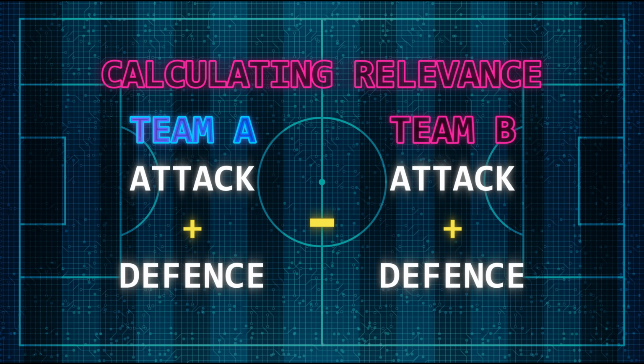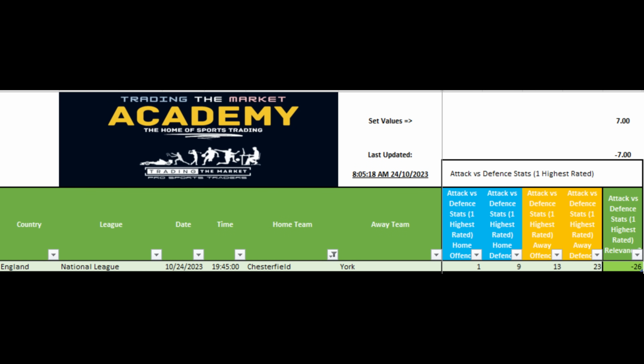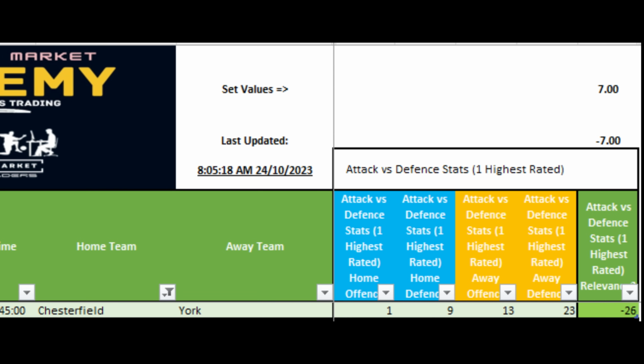All of the figures I will be using were taken from the TTM spreadsheet on the 24th of October. So first up, let's look at the Chesterfield game against York City. Chesterfield are currently ranked first for their attack and 9th for defence. York City, on the other hand, are ranked 13th for attack and 23rd for defence. So let's chuck these numbers into our calculation and see what we get.